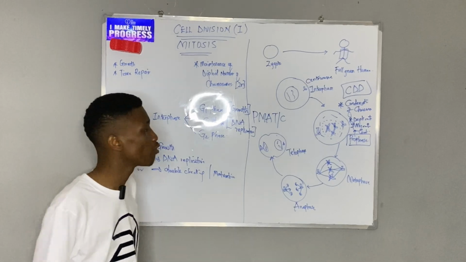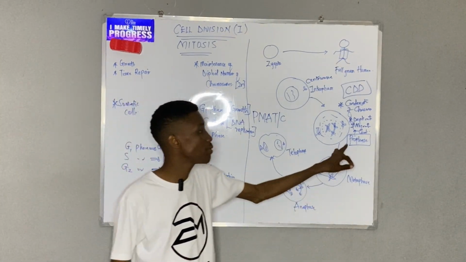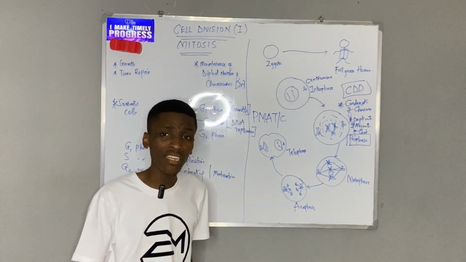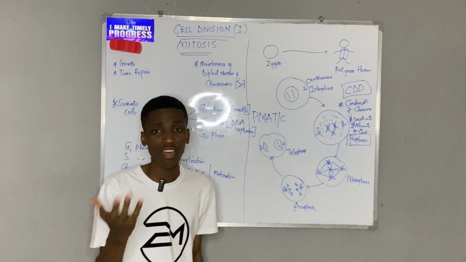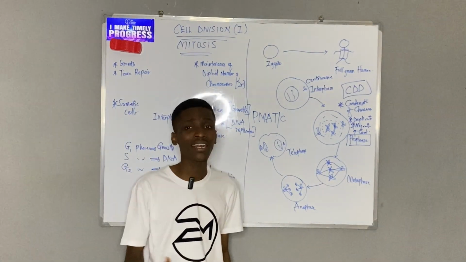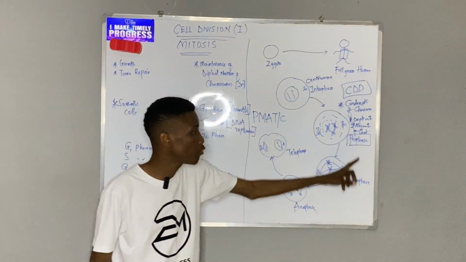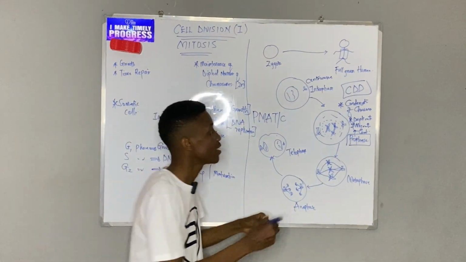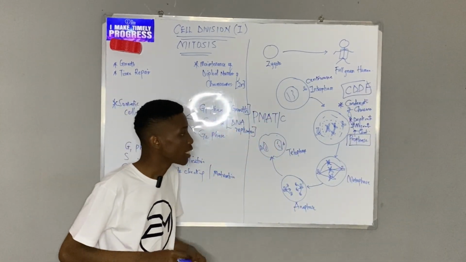Some people make mention of a fourth thing, which is formation of the mitotic spindle, and they say it happens in late prophase. Other people believe that the mitotic spindle actually forms in another phase called prometaphase. But whichever you are taught, it is the same thing. So for the sake of today's class, I gave you four steps. So I will add it here and say formation of a mitotic spindle.